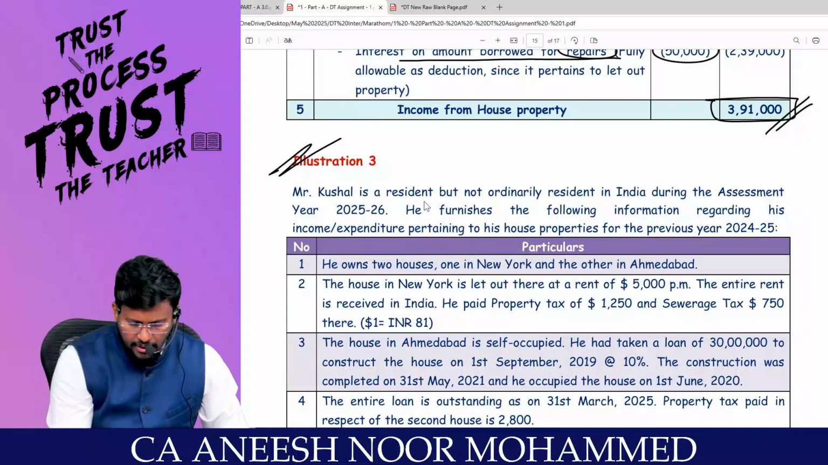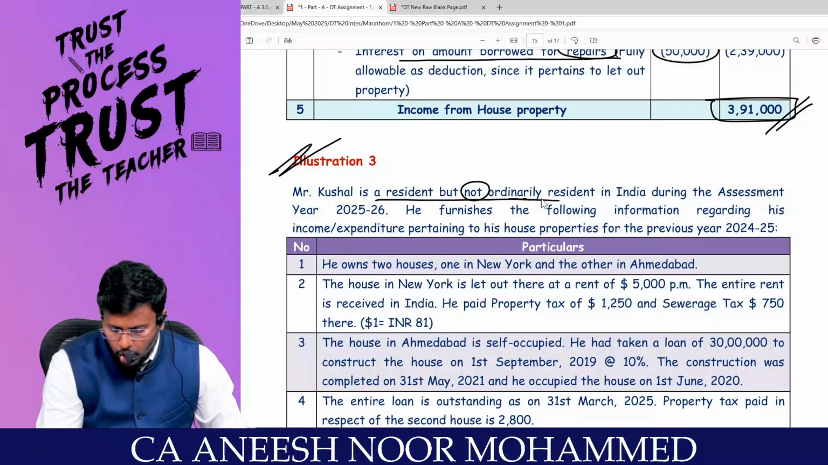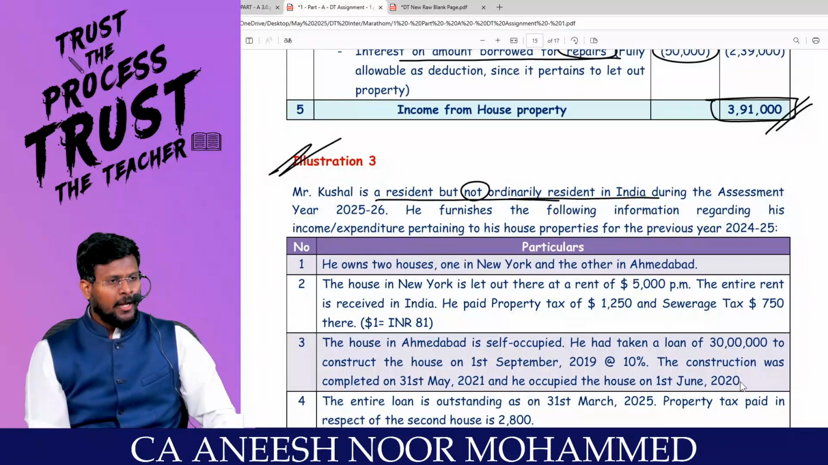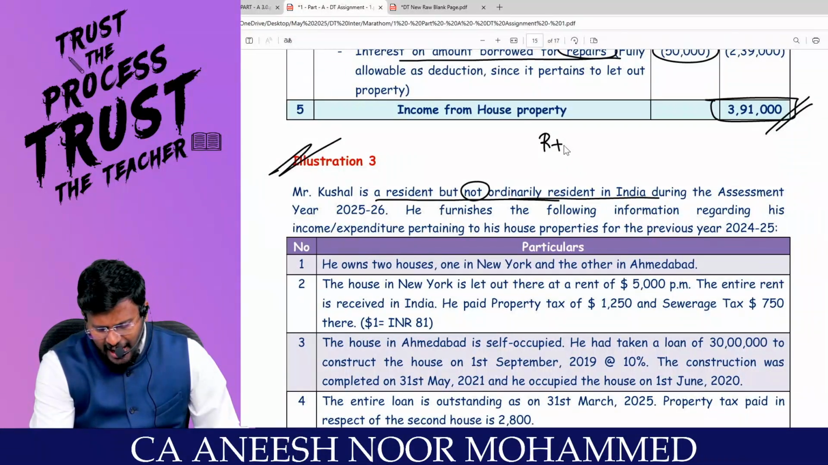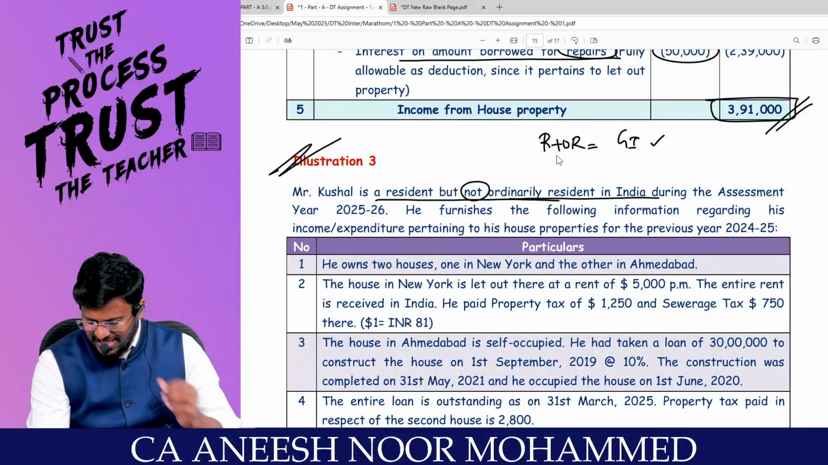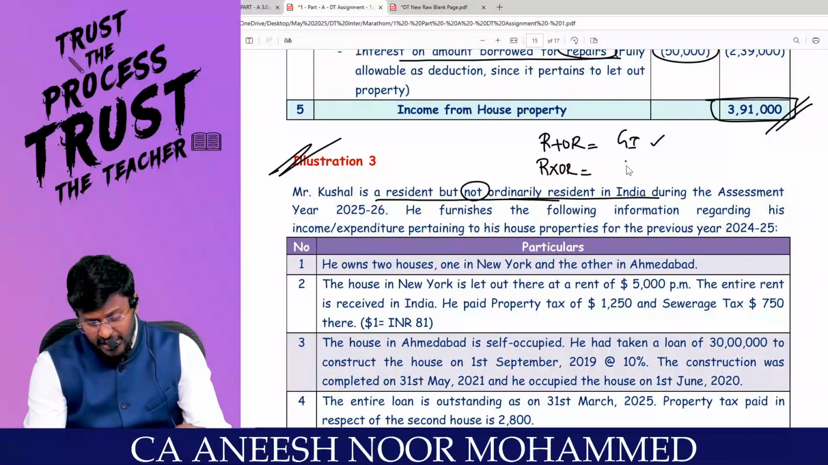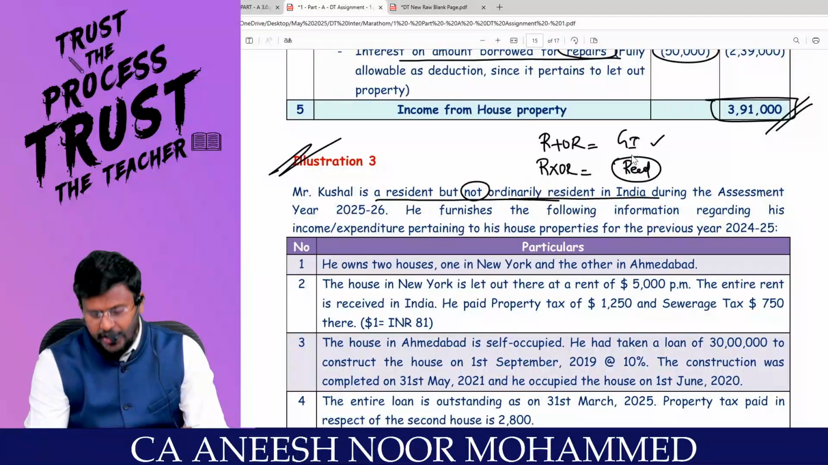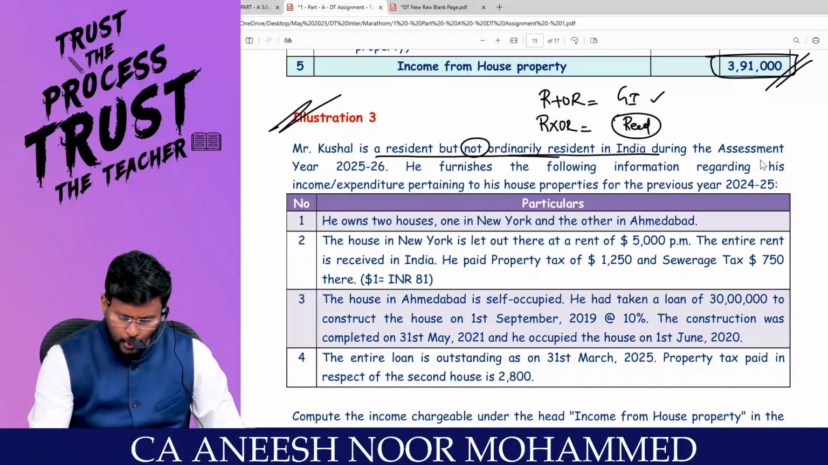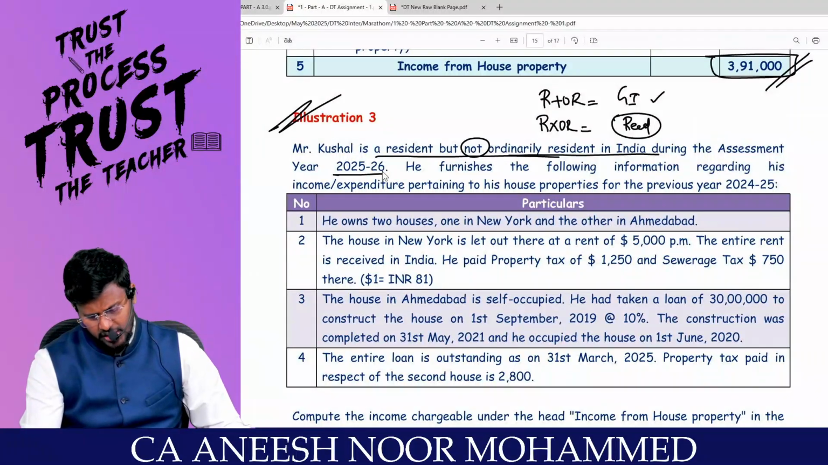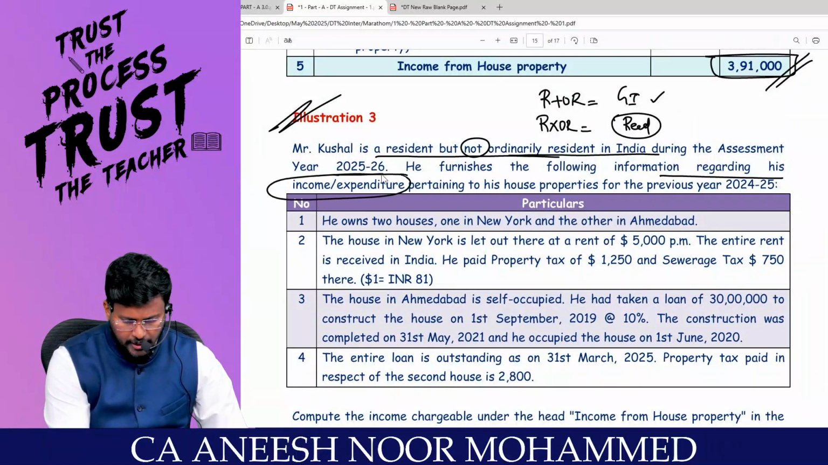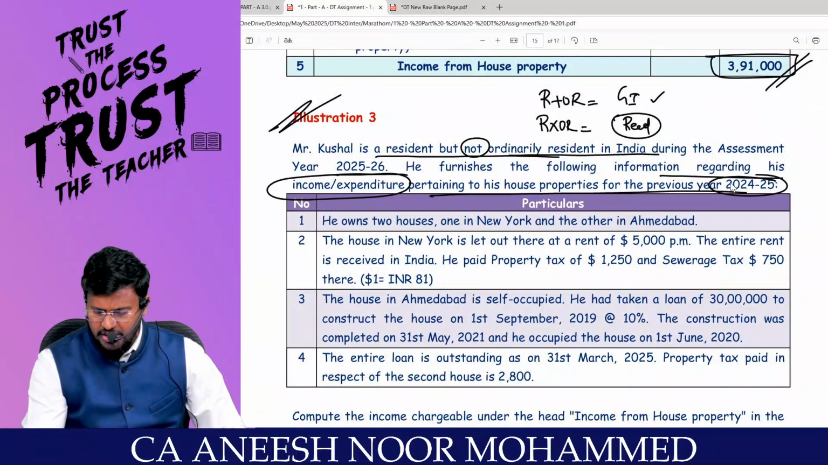Mr. Kushal is a resident but not ordinarily resident in India. Sir, if an assessee is resident and ordinarily resident, global income is taxable in India. If an assessee is a resident but not ordinarily resident, only if the income is received in India, it will be taxable in India. During the assessment year 25-26, he furnishes the following information regarding his income or expenditure pertaining to his house property for the previous year 24-25.